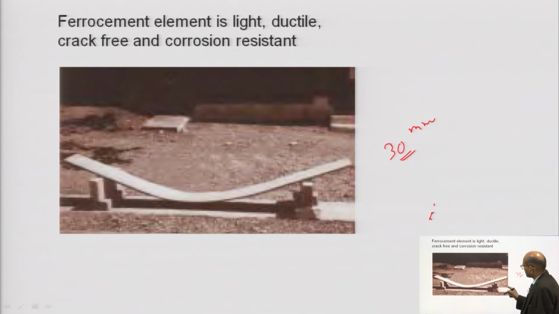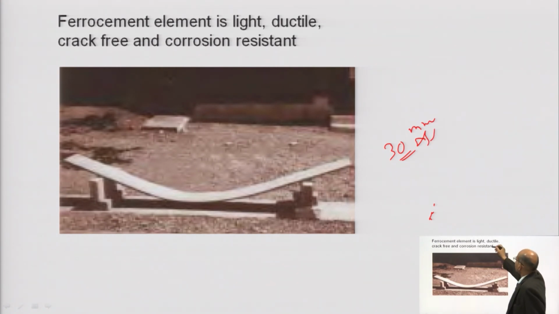It has been just put like this and it is giving a lot of deflection and deformability. So, what we are observing here is that this has very good ductile property. Self weight is also less.